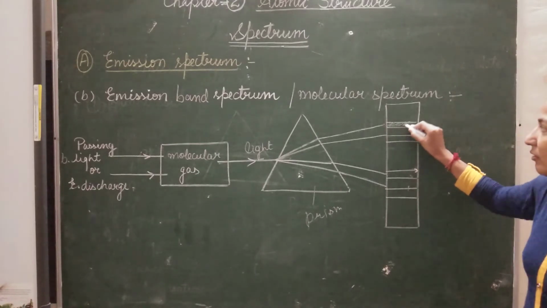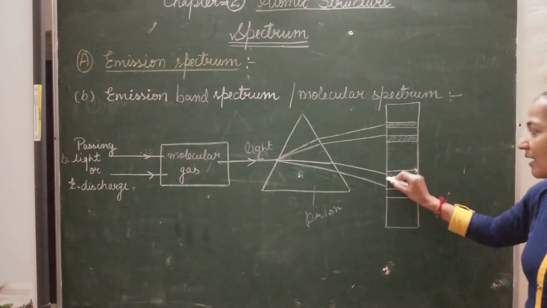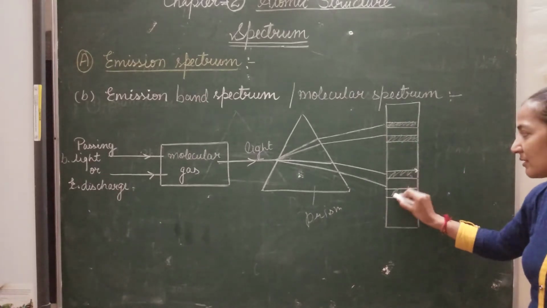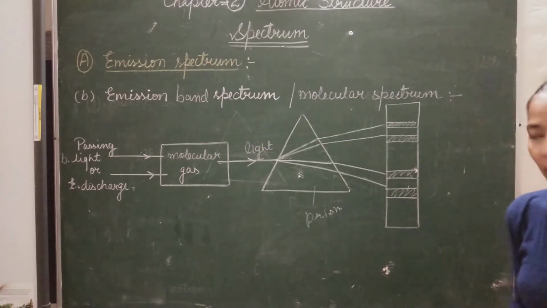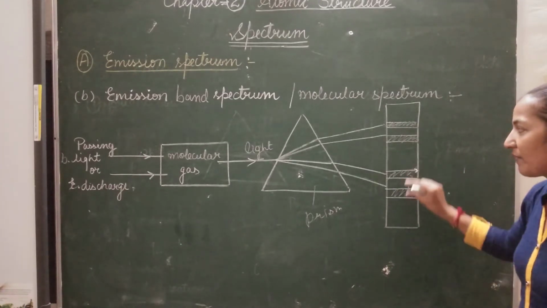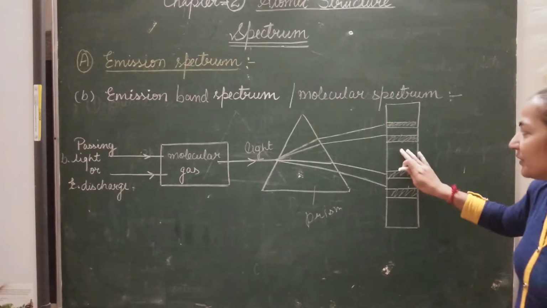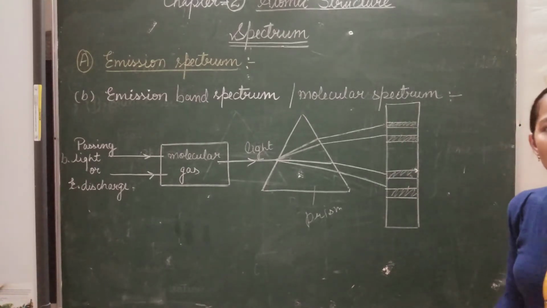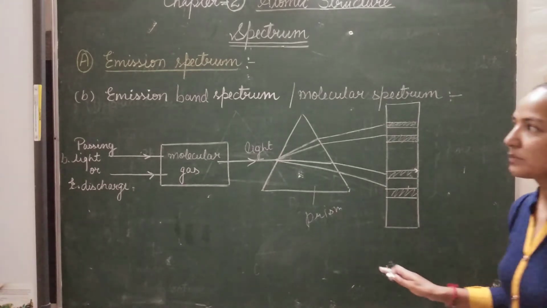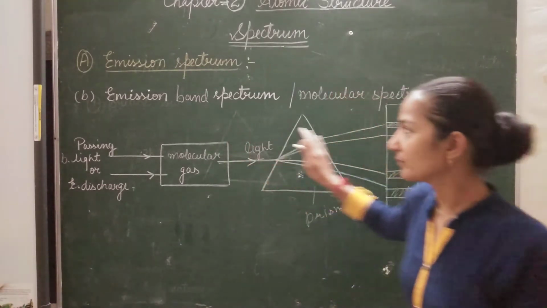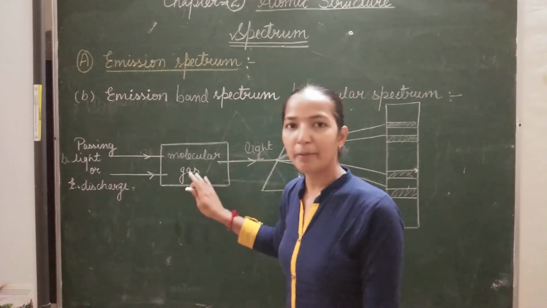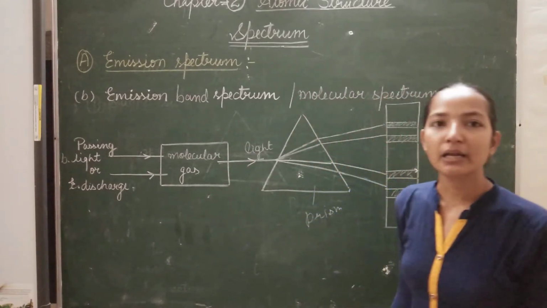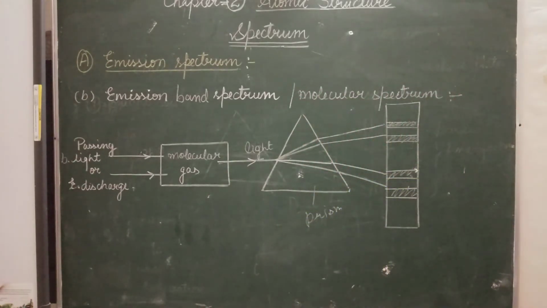These are colored bands, and these colored bands are separated by dark spaces. Such a spectrum is called a band spectrum. So we get bands of several colors, and these bands are separated by dark spaces. Such a spectrum is called the emission band spectrum. It is also called the molecular spectrum because it is obtained from the radiations emitted by the molecular gas.